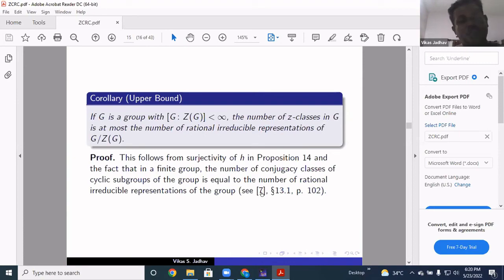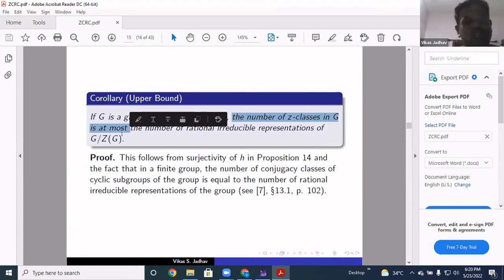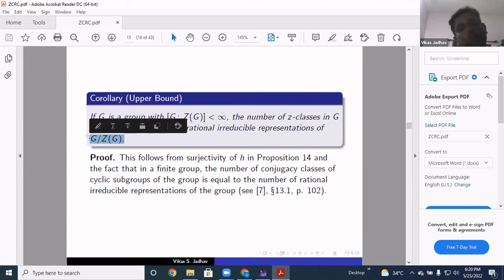In Serre's book, it is given, you can refer to that book, that the number of rational irreducible representations of a group G is equal to the number of rational conjugacy classes. So here we see that the number of Z classes is always less than or equal to the number of rational conjugacy classes of G mod Z(G), not the group G, but the group G mod Z(G). So that is an upper bound for the number of Z classes. We can think of this in reverse order also, that the number of Z classes is a lower bound for the number of rational irreducible representations of G mod Z(G). So both ways we can think of this result.